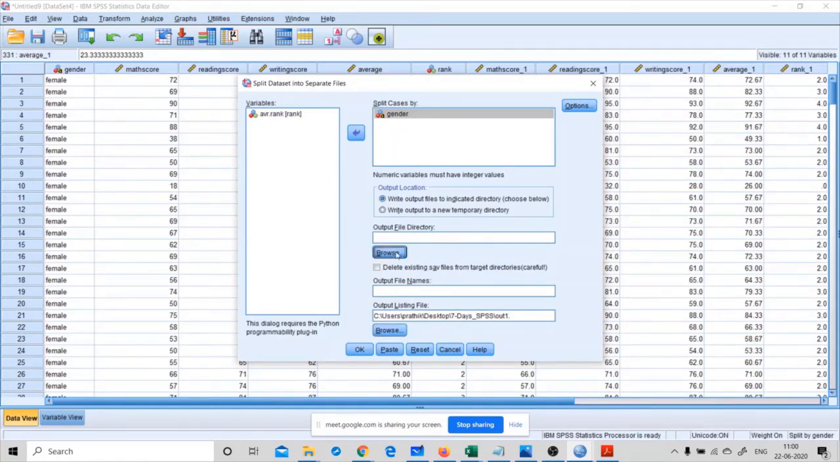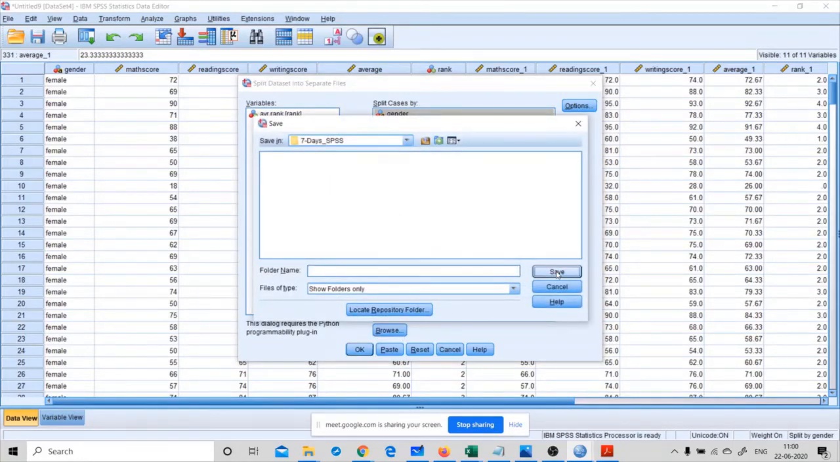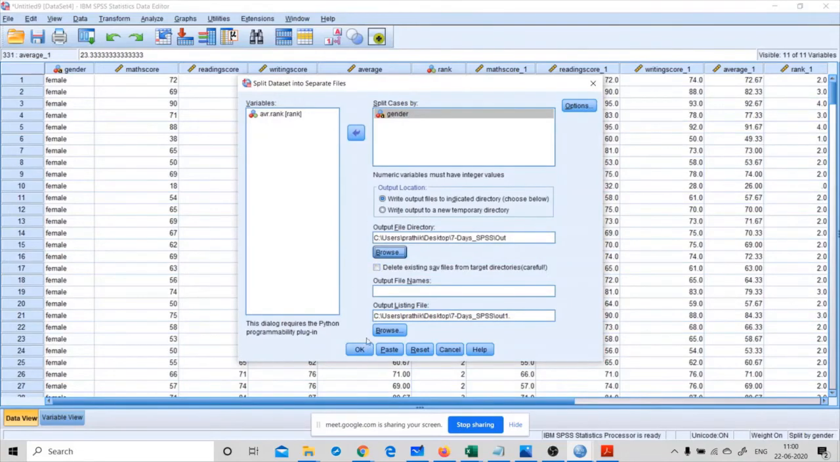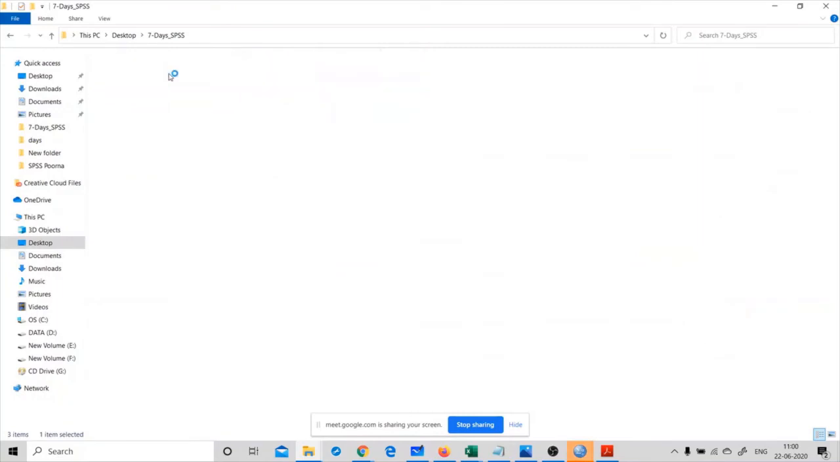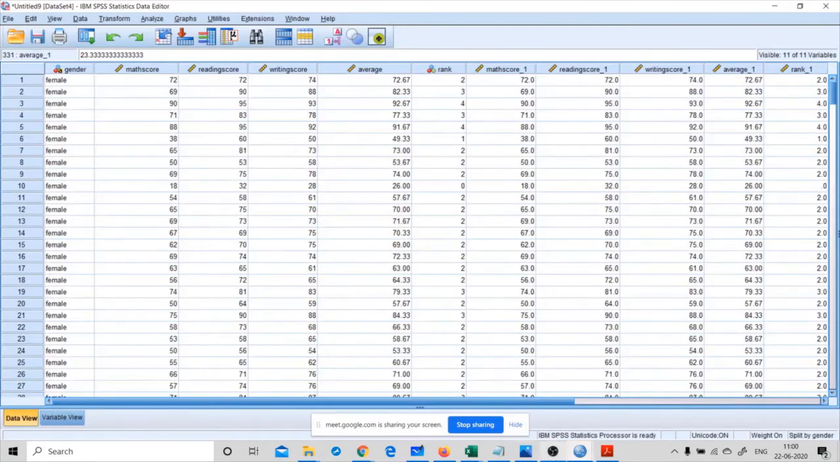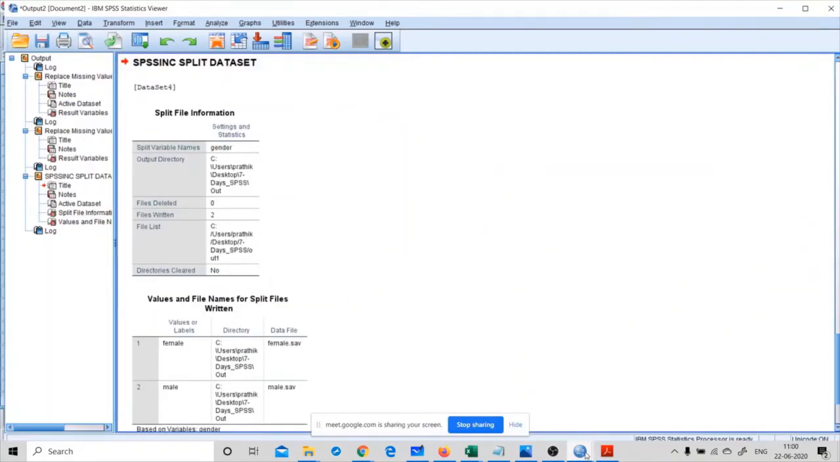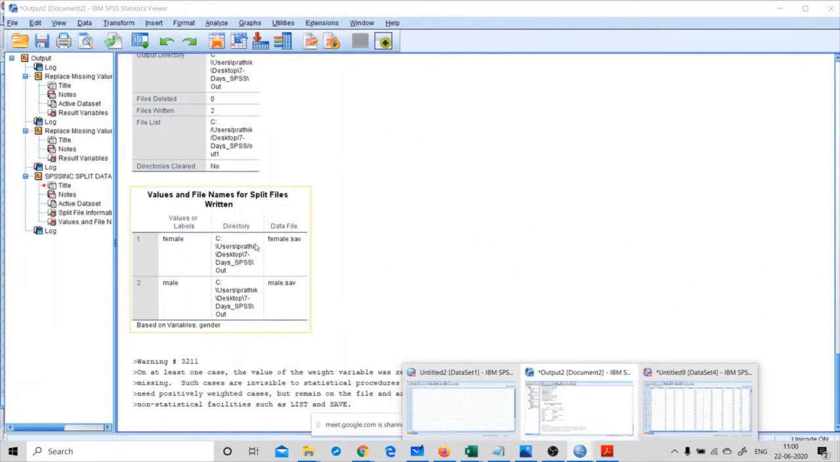Okay, so for the output directory, I'm using this directory. For example, let me create one new folder here, out. So let me use this directory for saving the output files. Then click on OK. Now check this folder. You can see two separate SPSS statistical files. One is named female and the other one is named male, because in this data we have split into cases based on the gender.